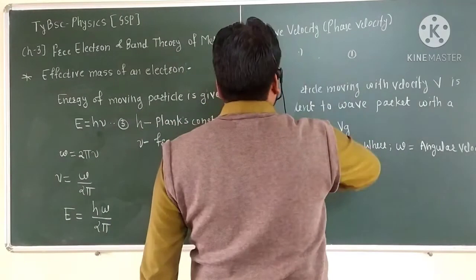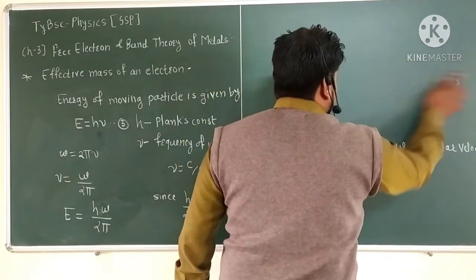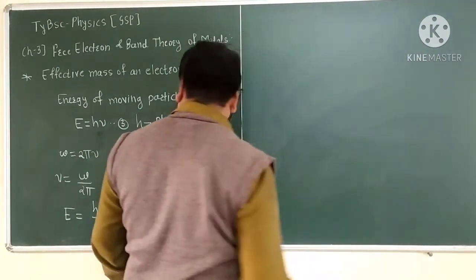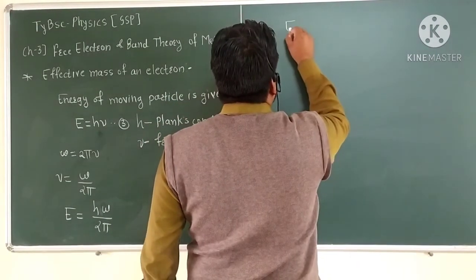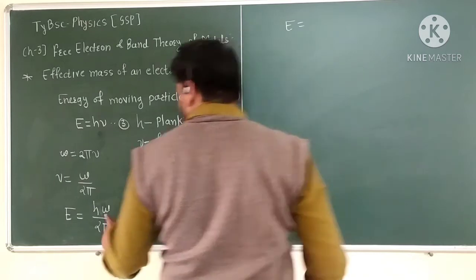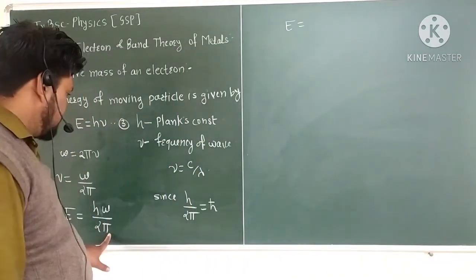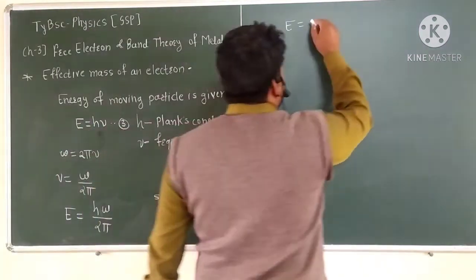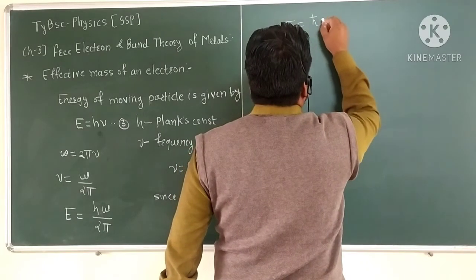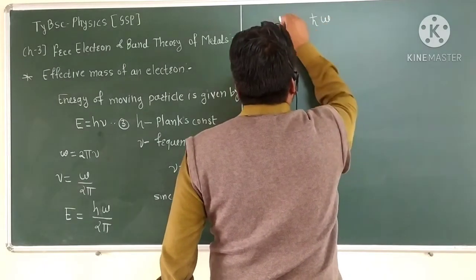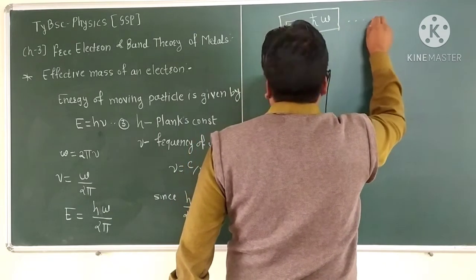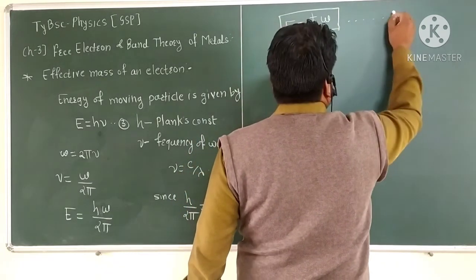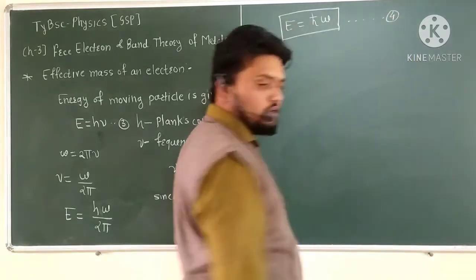So rewriting this equation in terms of E, this h upon 2π is nothing but the h cross, so E is equal to h cross ω. So this is the energy of the moving particle, and we consider this as equation number 4.